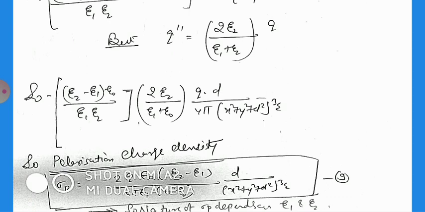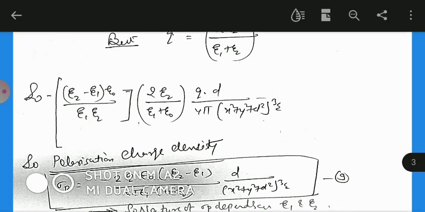So this will give the polarization charge density, and this concludes that it also depends on epsilon 1 and epsilon 2, that is, the permittivity of these two mediums.